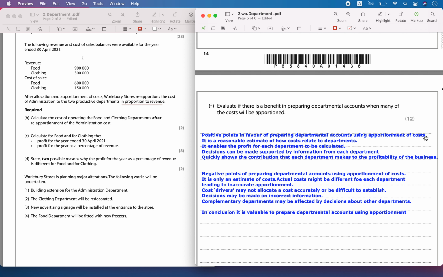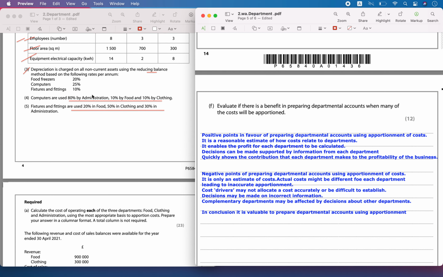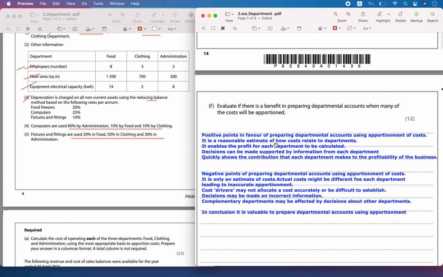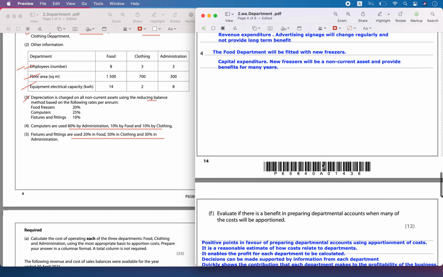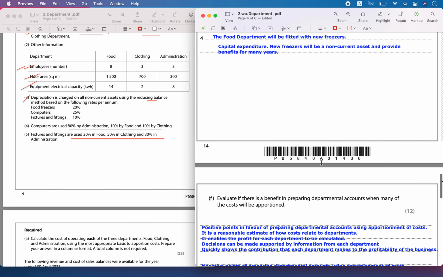If I prepare the departmental accounts using apportionment of cost, it shows that I'm using some reasonable proportion ratios, like we had used some ratios to understand how costs are related to each department. This is going to enable me to calculate and understand the profit for each department, and decisions can be made supported by the information from each department. It also shows the contribution that each department makes to the profitability of the business. We can understand the profits earned by each department as we had done here.